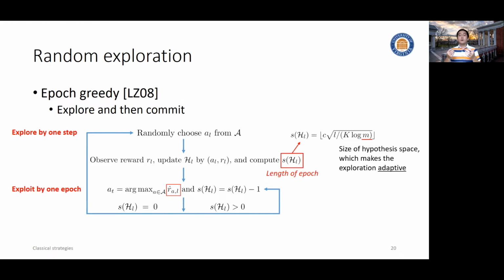That is, if we have only a few hypotheses, then we should fairly trust those candidate hypotheses and exploit them more. So as we have a shrinking size of hypothesis space, we should exploit more often. This will give us a sublinear regret at the rate of t to the power of 2/3. As we know, this seems not optimal, as the problem-independent lower bound is t to the power of 1/2. That means there is still a gap in its performance.